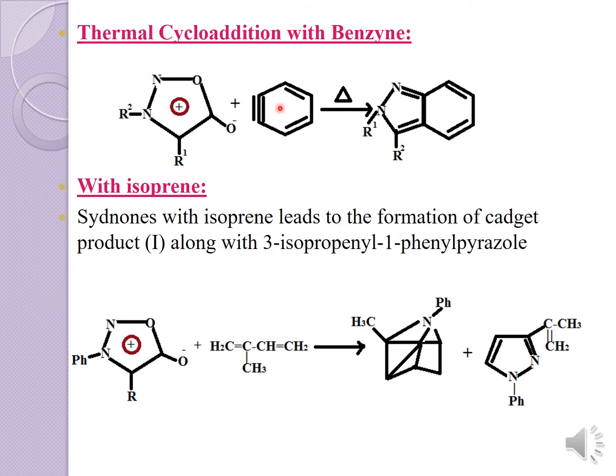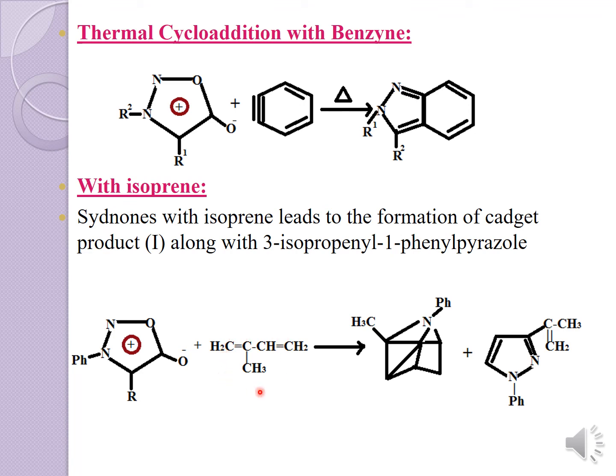Next slide, that is your thermal cycloaddition with the benzene. You are taking the benzene and treating it with the mesoionic compound. What happens here is a simple addition reaction. The benzene attacks the mesoionic compound, and thermally you will result in this cycloaddition product.